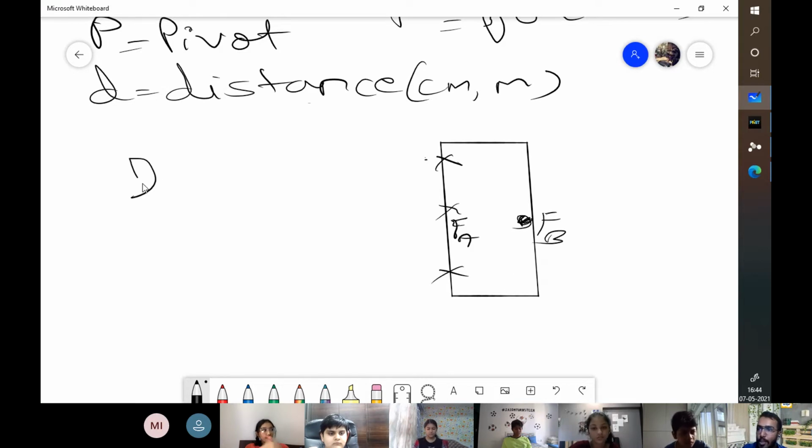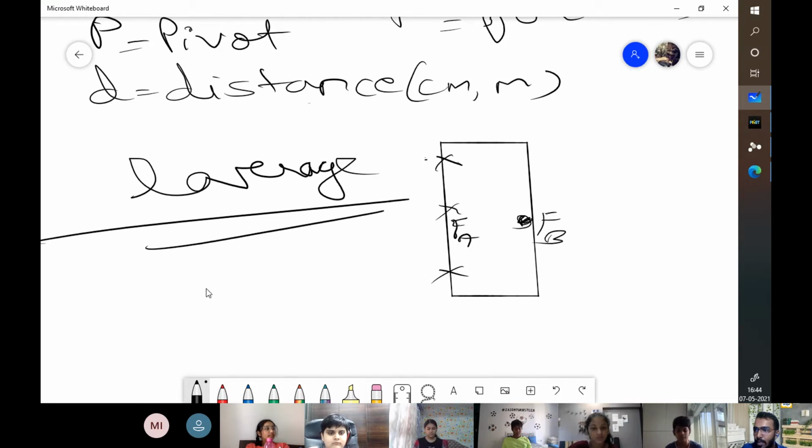This entire concept is known as leverage. You learn about it in higher grades, but that is the name of why you feel that force to be greater near the hinge and less near the knob. Understood? Any doubts still here about moment of force, about pivot, anything like that?